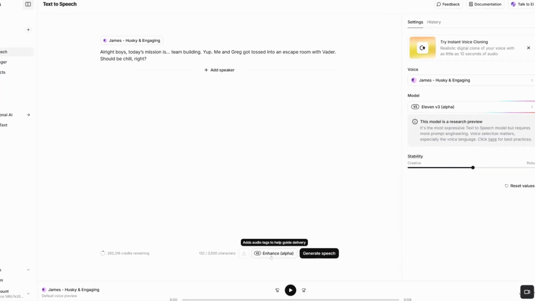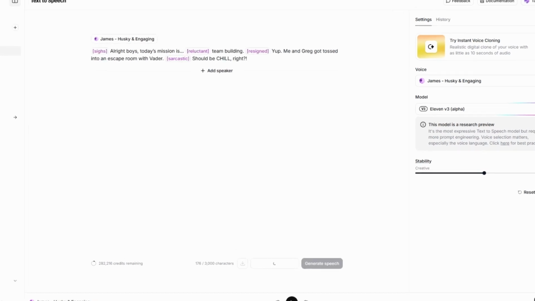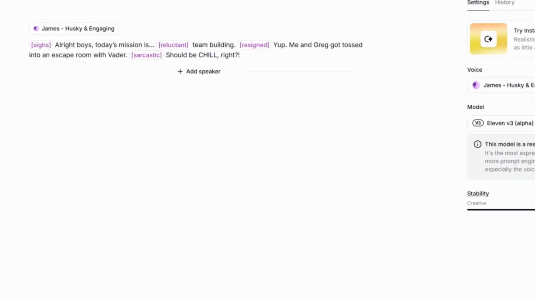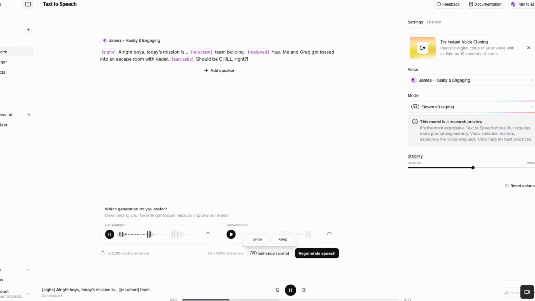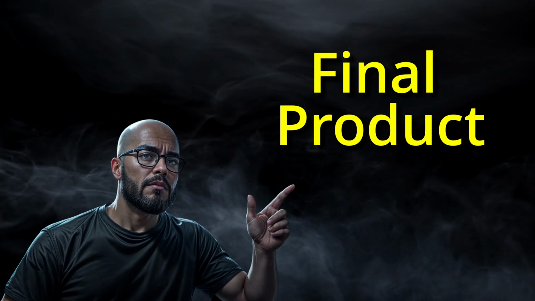V3 has a new enhance feature. We'll click that, and it's going to add text enhancements to the script. I'll hit generate, and it's going to output 2 different generations. I'll choose my favorite, click to download it, and repeat this process for the rest. After a little editing, check out the final product.